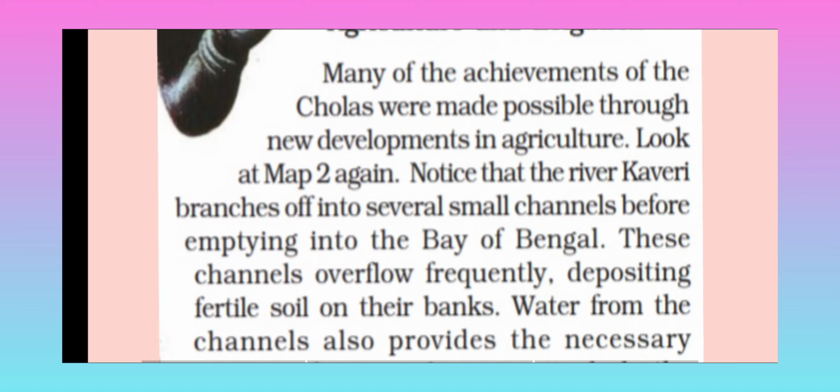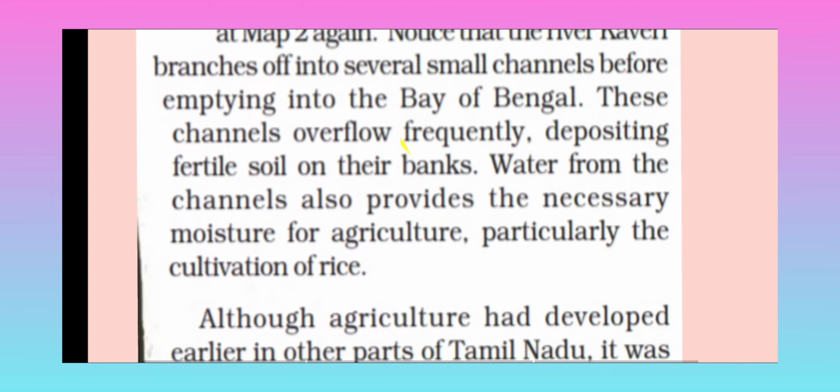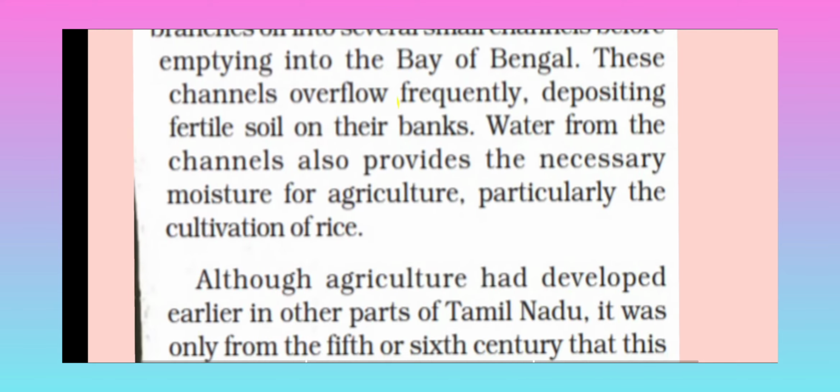These channels overflow frequently, depositing fertile soil on their banks. Water from the channels also provides the necessary moisture for agriculture, particularly the cultivation of rice. These channels have a flow of water, so the water is always helping in irrigation, so most of the banks of these rivers are fertile.